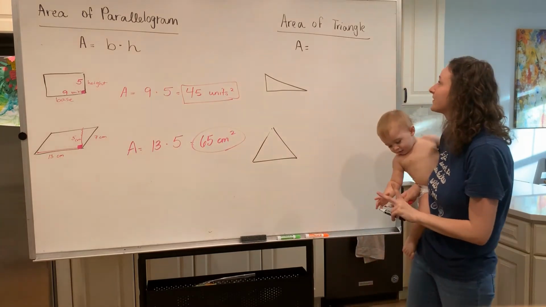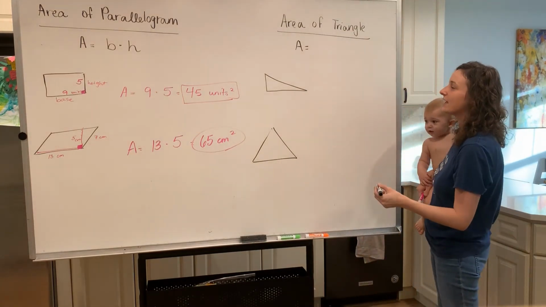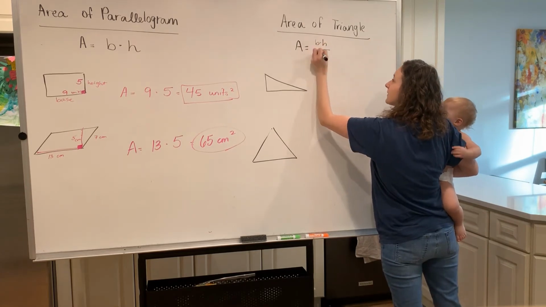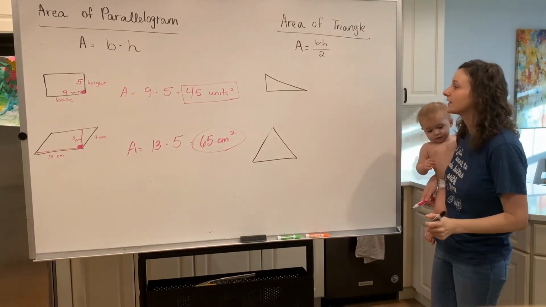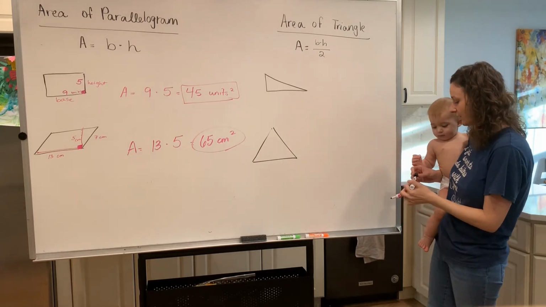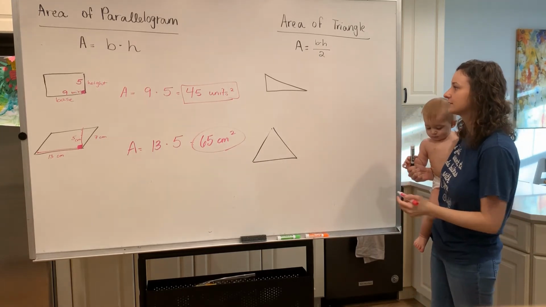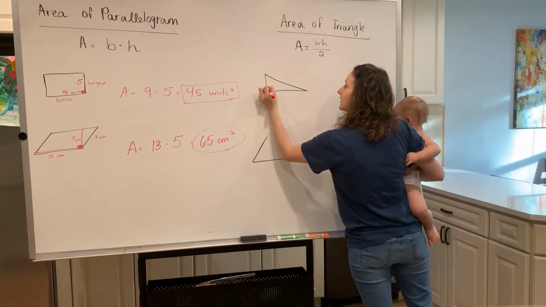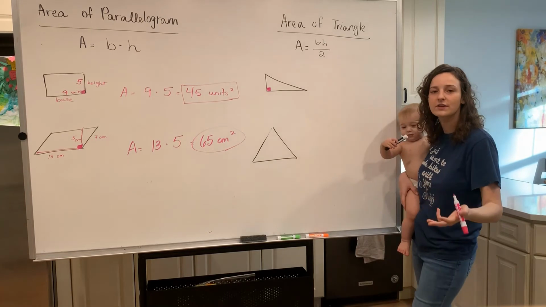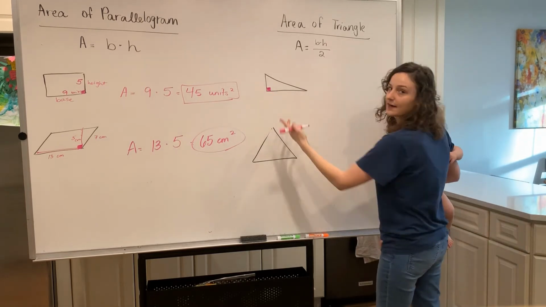Okay, now let's talk about the area of a triangle. The area of a triangle is going to be your base times your height divided by 2. So again, we're going to be looking for those right angles here. Let's look for the right angles in this first triangle. Notice here, these two line segments produce that right angle. In most of your example problems, it will tell you where the right angle is.